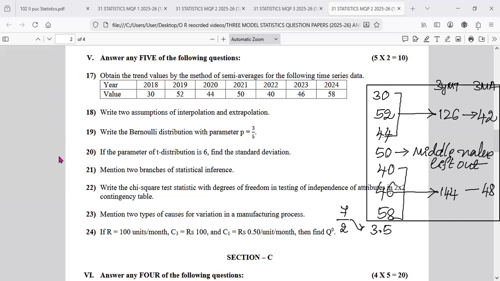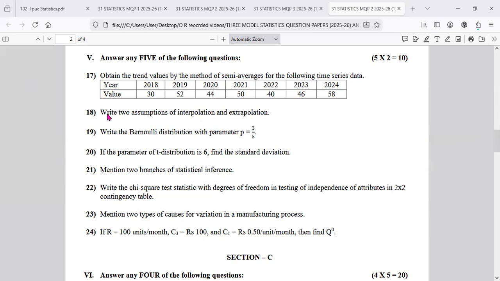Next one. Write two assumptions of interpolation and extrapolation. Very simple. There is no sudden jump in the value of y from one period to another period. And there is a sort of uniformity, whether rise or fall, in the y column. And one more, there is no consecutive missing value in the given series. So that is the 18th one.